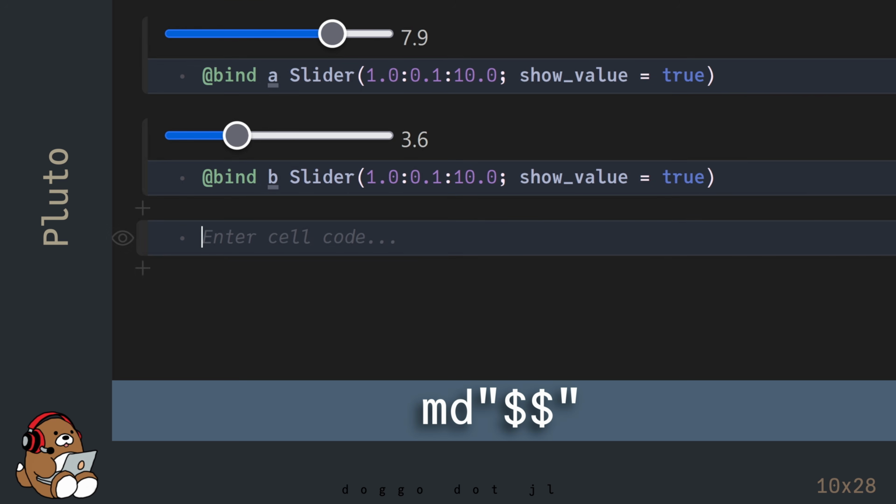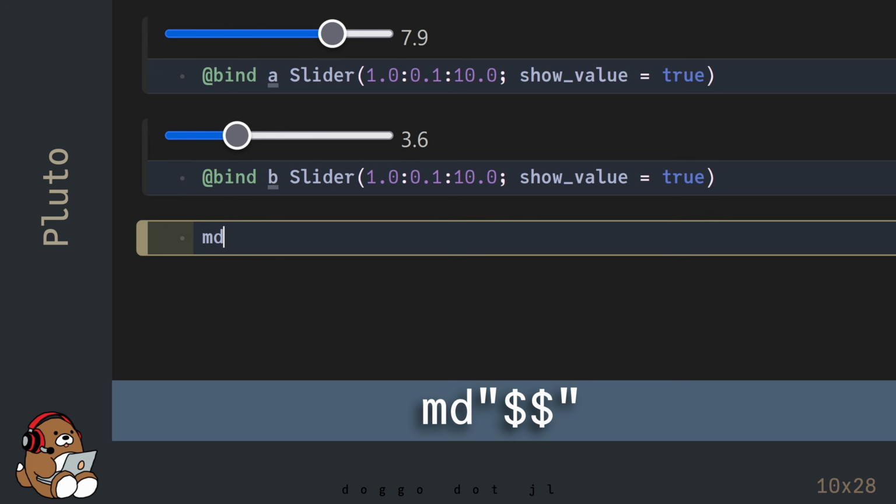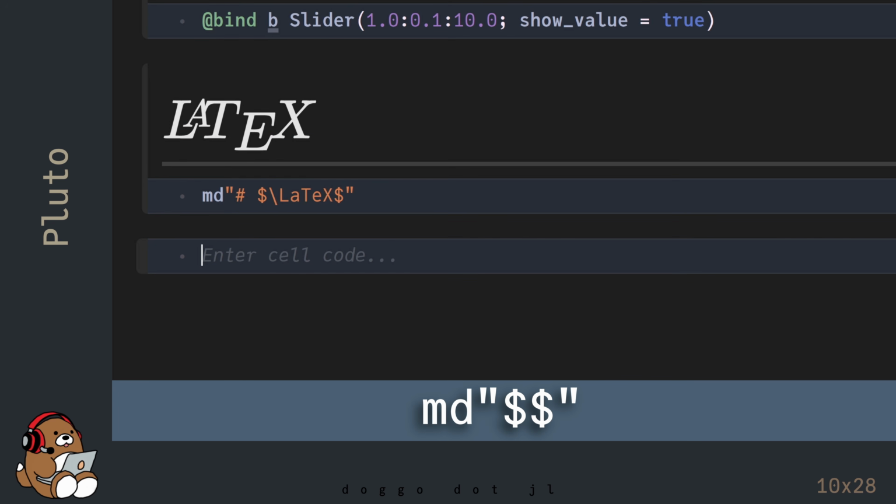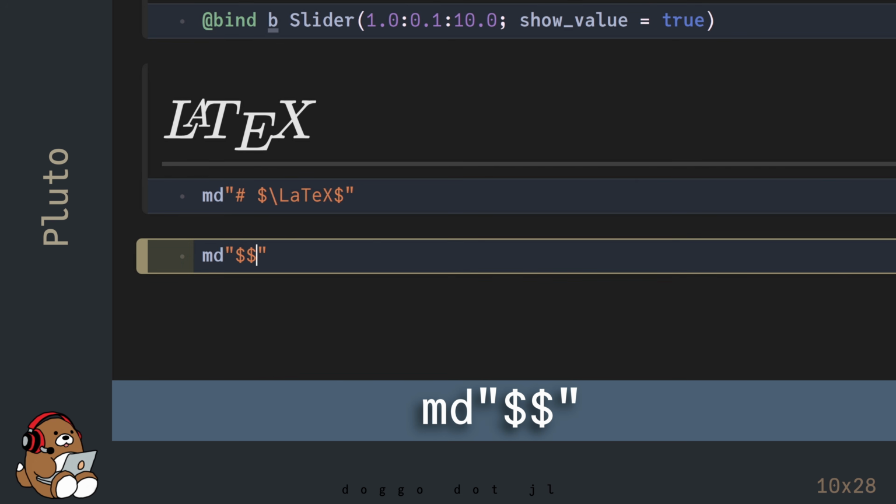In addition to standard markdown, you can also display LaTeX, also known as math mode, by including LaTeX inside a pair of $ characters within the markdown quotation marks. You've seen this function before, but here's how to generate the LaTeX version of it.